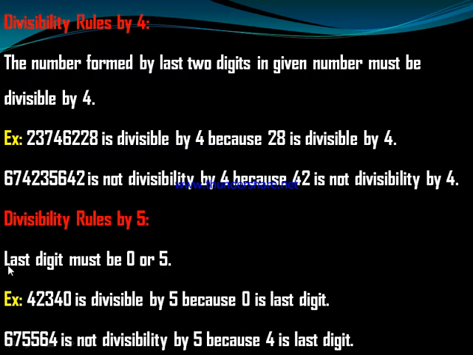Divisibility rules by 5. The last digit must be 0 or 5. We need to see the last digit. If it is 0 or 5, then the number will be divisible by 5. So 0 is present here, so 43,2340 is divisible by 5 because 0 is the last digit. Another example: the last digit is 4, which is not 0 or 5 in our definition. So this number will not be divisible by 5.